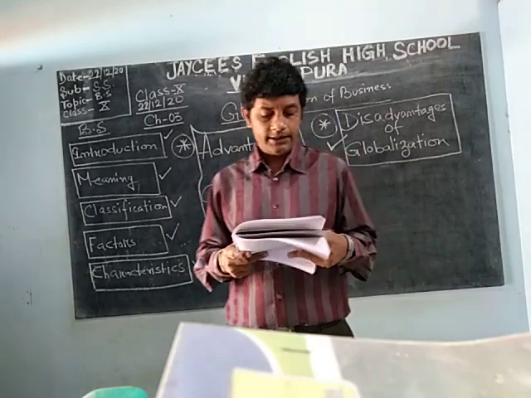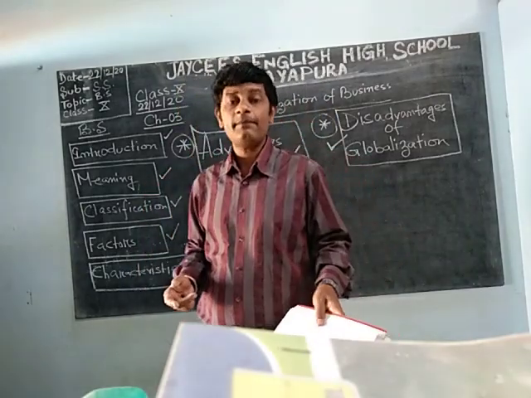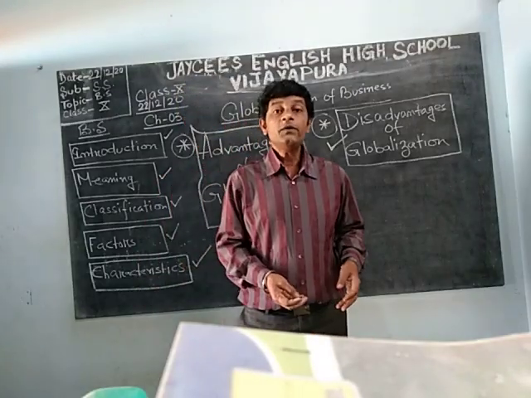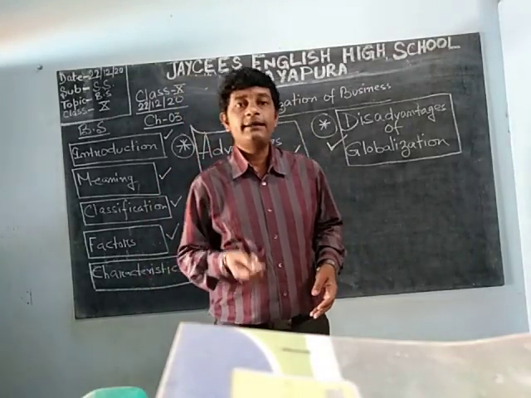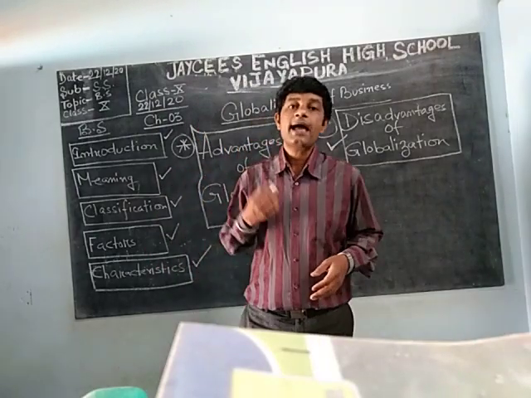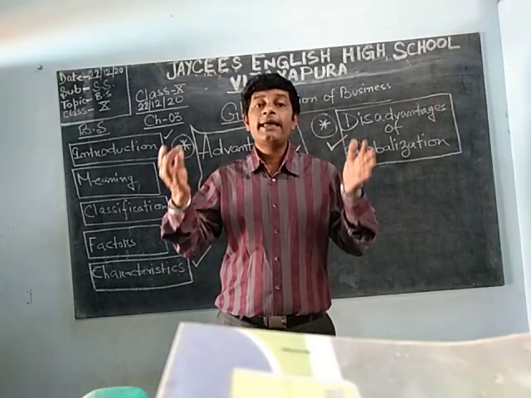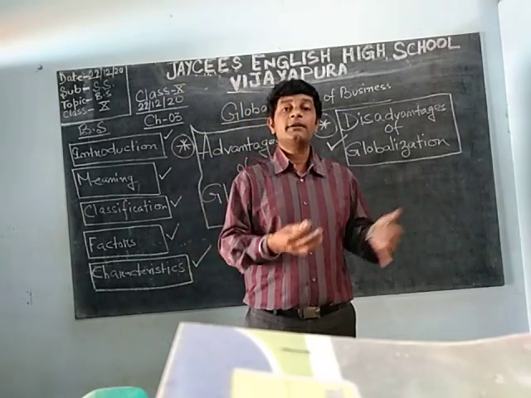So the first point is, rich are getting richer and poor are struggling for a square meal. Due to this globalization, what happened? The industrial people are getting richer and richer because they are getting more demand for their products.